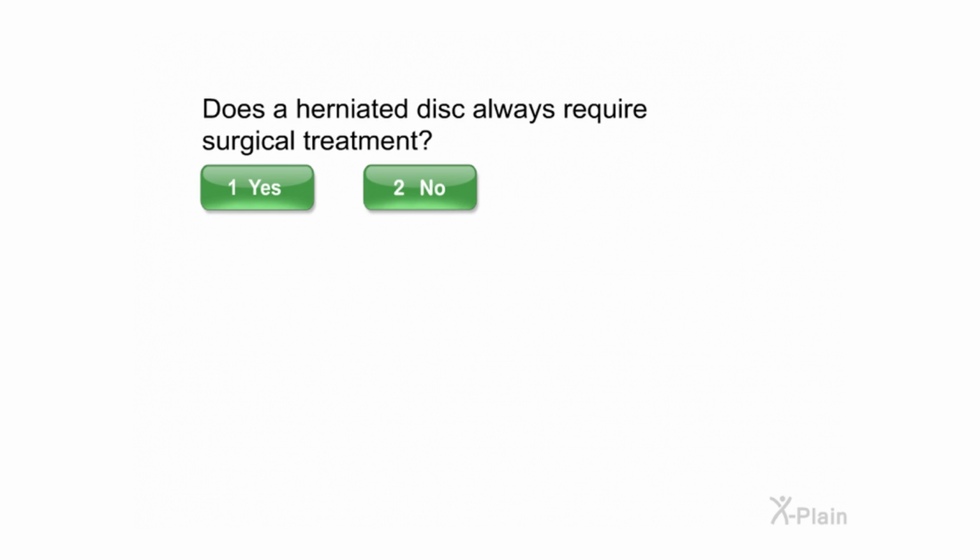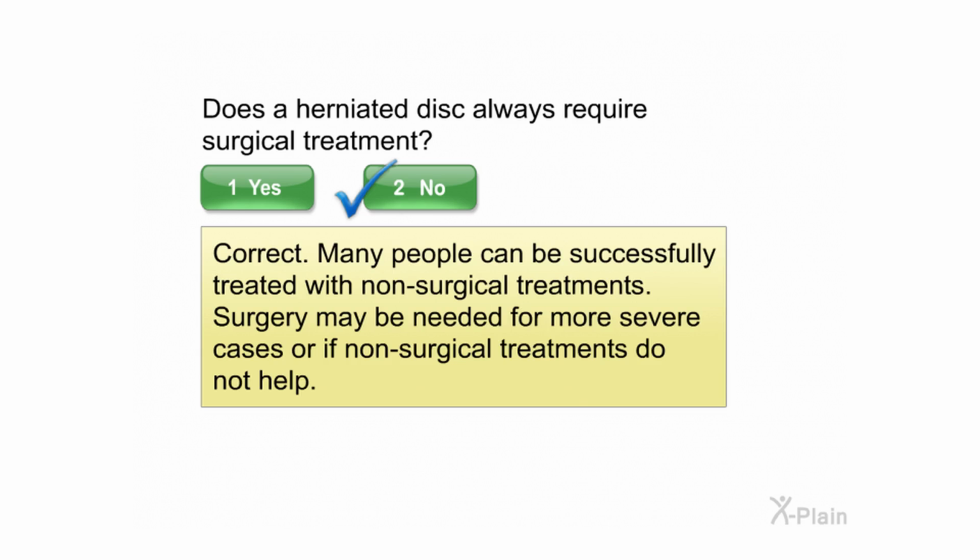Does a herniated disc always require surgical treatment? Select yes or no. Correct. Many people can be successfully treated with non-surgical treatments. Surgery may be needed for more severe cases or if non-surgical treatments do not help.